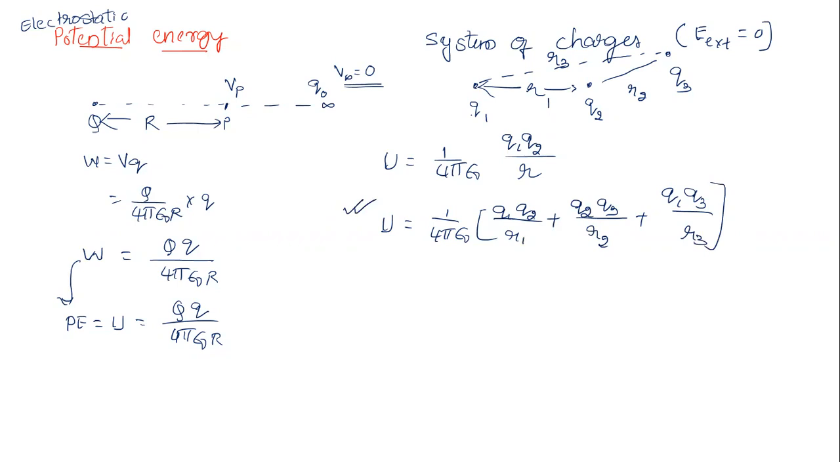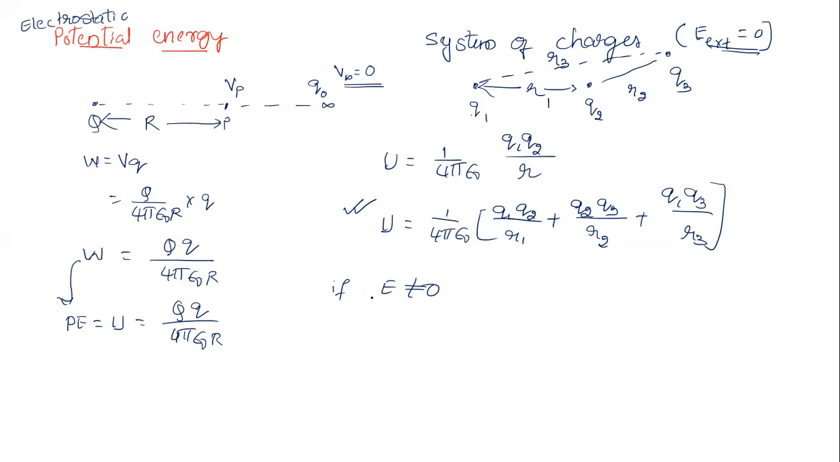Sir, if they give 4 charges, it is a continuation of the process: do the maximum number of possible combinations. This is in the absence of an external electric field. Sir, what if the electric field is not equal to 0, meaning in the presence of an electric field? What will be the formula? Now we need to see the formula for potential energy.